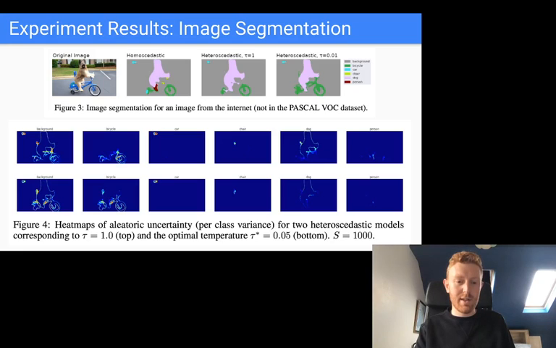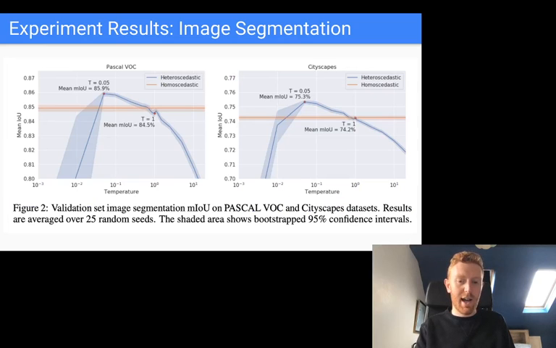Down here we see some of the uncertainty heat maps for the various classes, and you can see some cool artifacts: in or around the pixels at borders you have high uncertainty, and for the rest of the pixels there's very low uncertainty. So what we're seeing is that our method is overfitting less to these noisy pixels at the borders of images, and as a result we get better performance on the test set as measured by mean IOU, which is a standard metric for image segmentation quality.